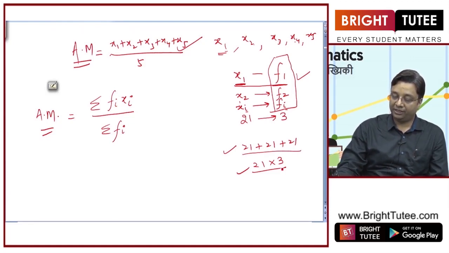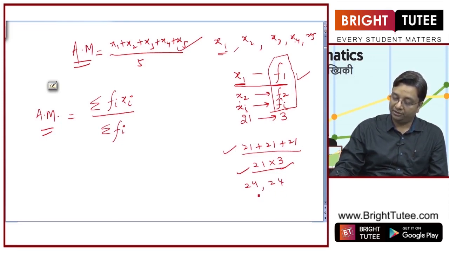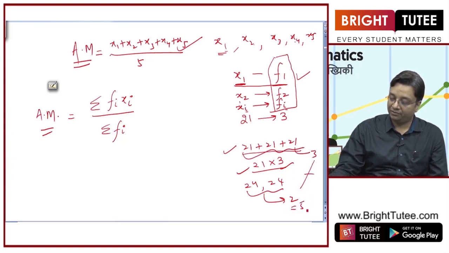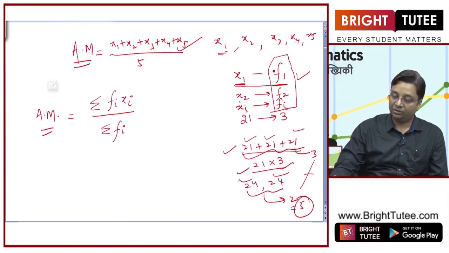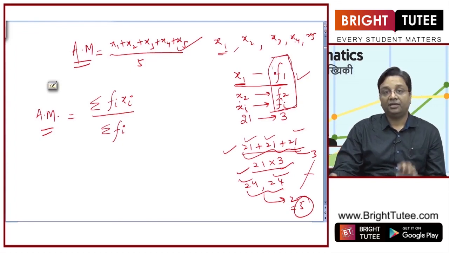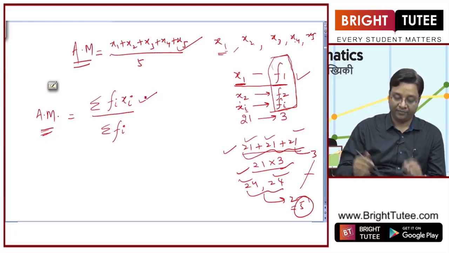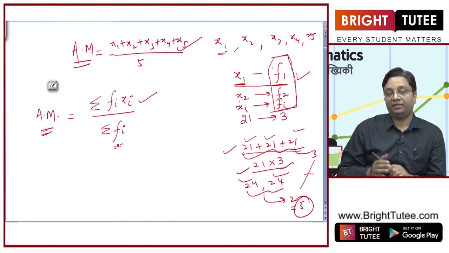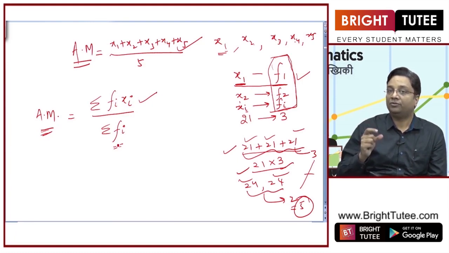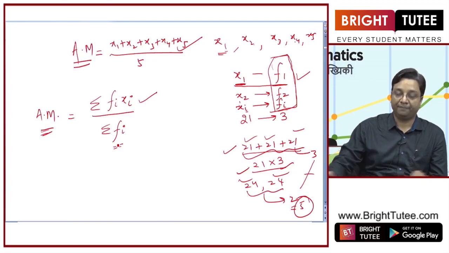For example, 21 is present 3 times, 24 is present, let us say 2 times. Now the frequency of this is 2, frequency of 21 is 3. If I add these 3 plus 2, it will give me 5, which is the number of entries 1, 2, 3, 4 and 5, right. So sigma fi will give me the number of entries, okay, and which is the arithmetic mean. So I have added all the data and divided it by sum of the total number of observations, which is sigma fi. Okay.